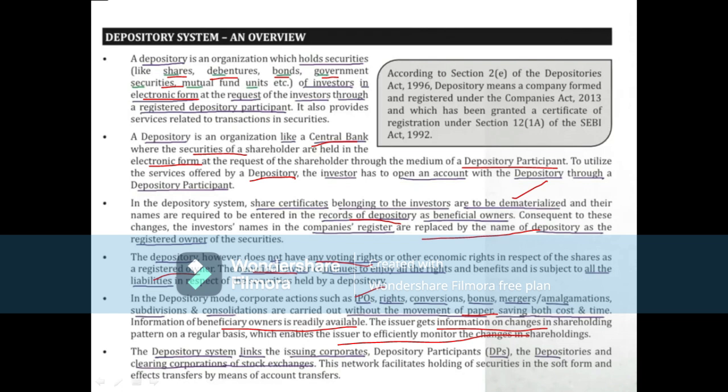Okay, and if we see, depository system links the issuing corporates, depository participants, the depositories and clearing corporations of the stock exchanges. So depository system acts as a link of all these players. Okay, so this network facilitates holding of securities in the soft form, means electronic form, and effects transfers by means of account transfers.